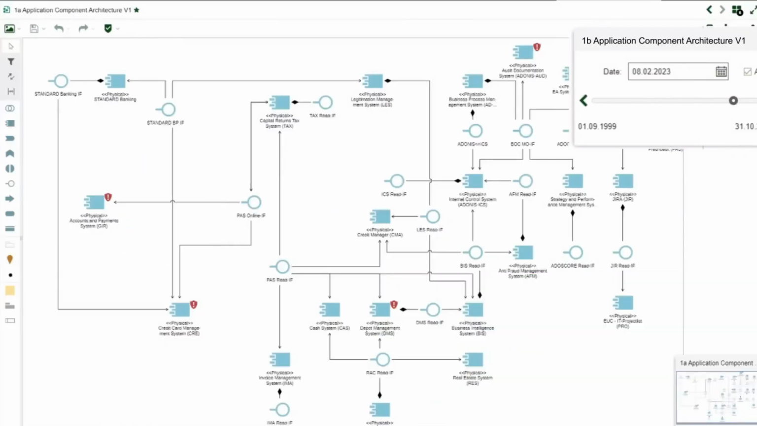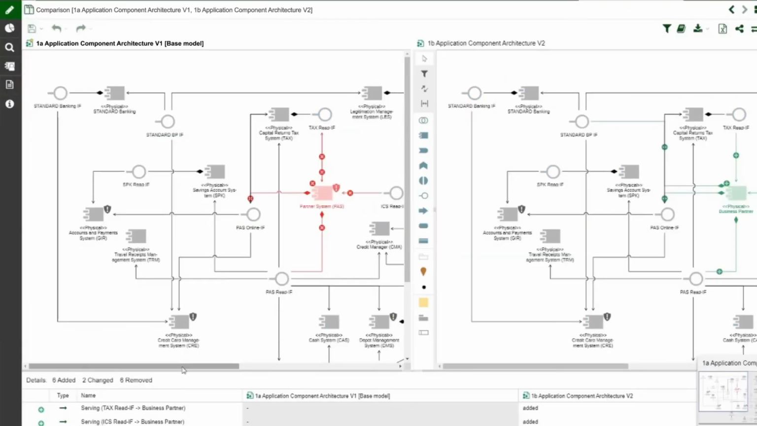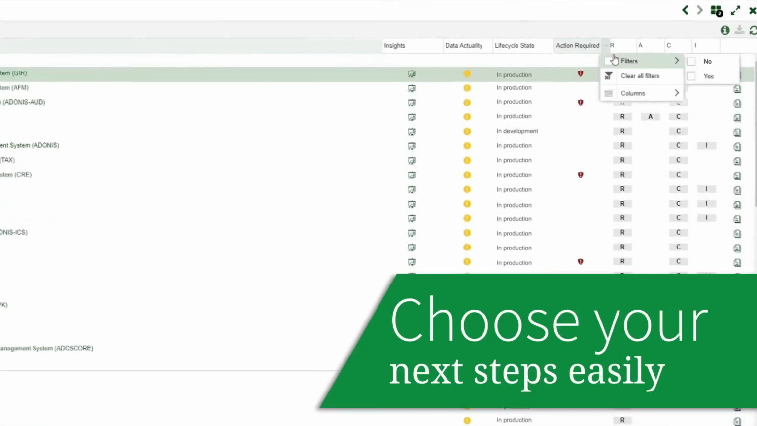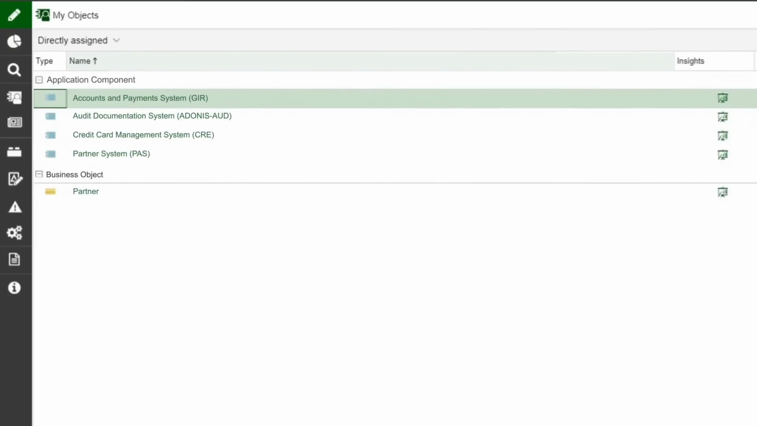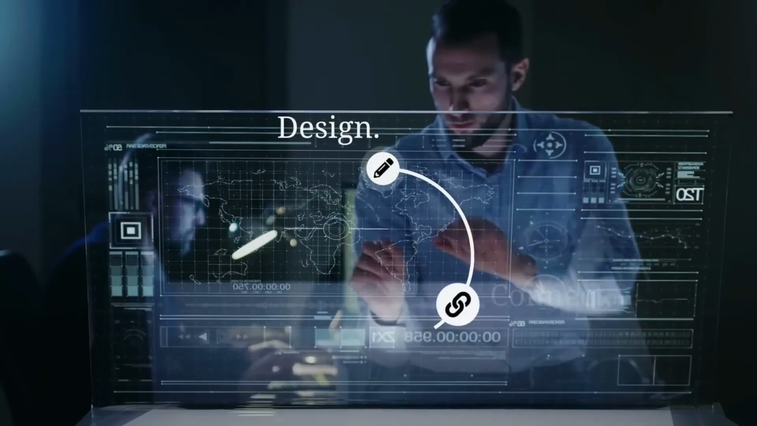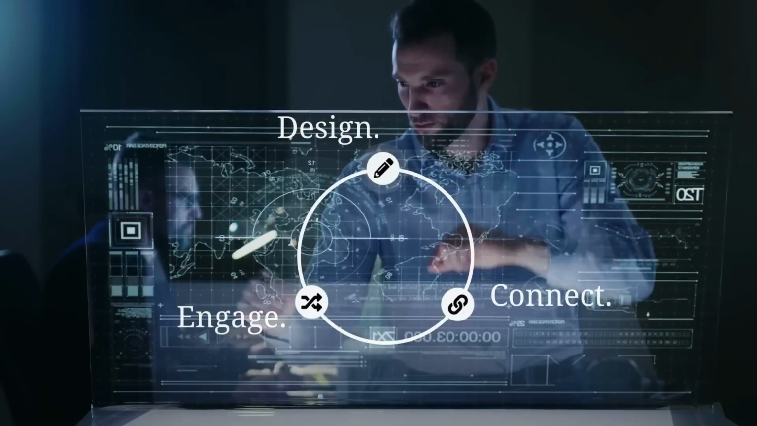Analyze your architecture. Experiencing time is just yet another variable. And let smart algorithms support you in choosing your next step. While the future of your business is not yet written, it waits right here in front of us, ready to be designed.